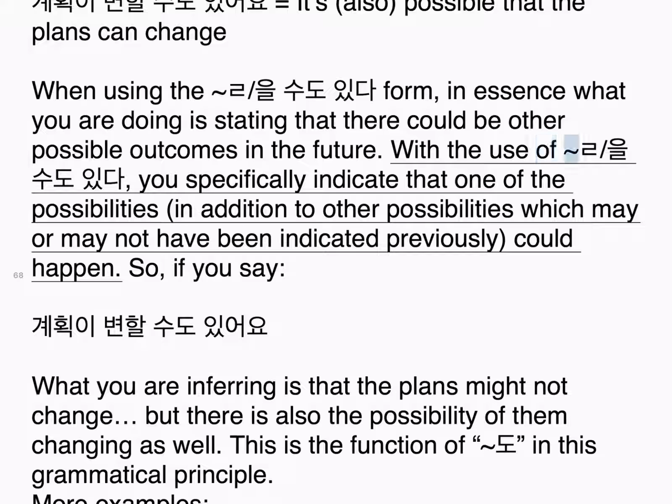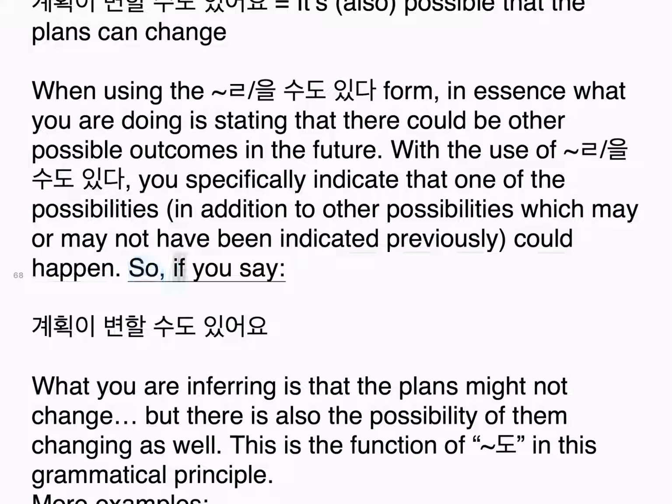With the use of 을 수도 있다, you specifically indicate that one of the possibilities, in addition to other possibilities which may or may not have been indicated previously, could happen. So, if you say, 계획이 변할 수도 있어요, what you are inferring is that the plans might not change, but there is also the possibility of them changing as well. This is the function of 도 in this grammatical principle.